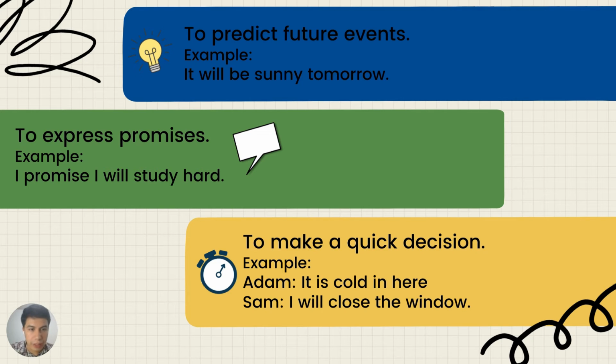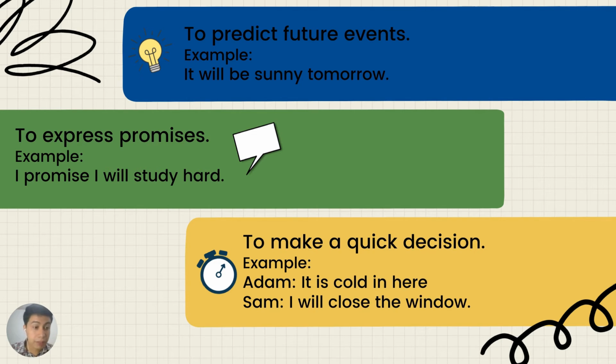Now, the second example, we use simple future tense to express promises, to promise something. So, like in our example, I promise I will study hard. Another example could be, I will text you when I arrive. Or I will send you the money tomorrow, and promise that person that I'm going to send money to him or to her. So I will send you the money tomorrow.